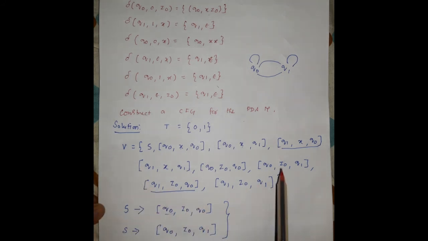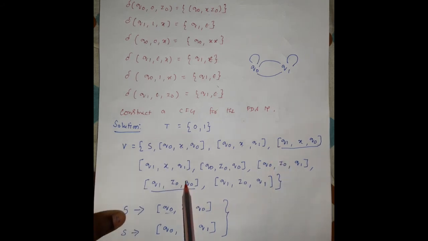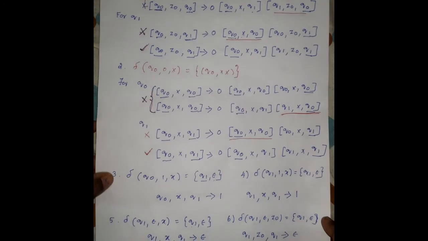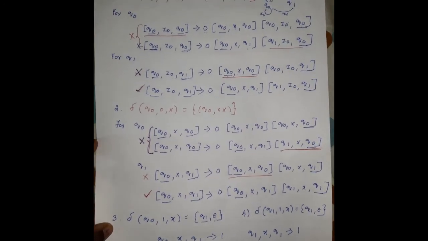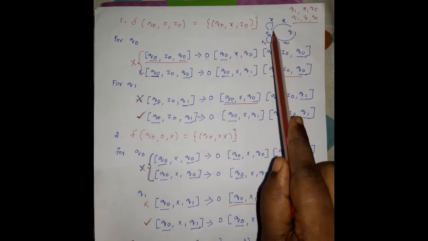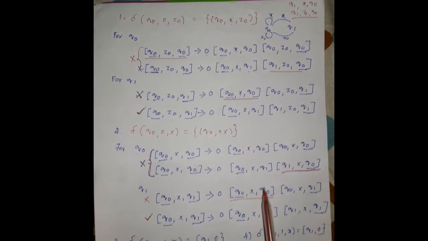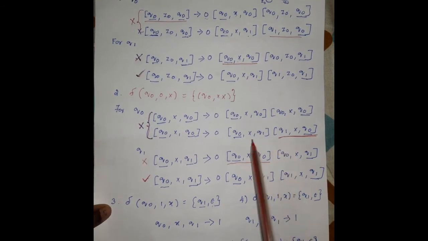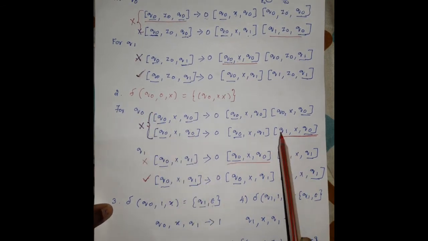So in this, these two variables don't have any derivations or don't derive any terminals on the right hand side. So we have to check where they are present on the right hand side of the productions. First we will check q1 x q0. You can clearly see that q0 x q0 derives q1 x q0.